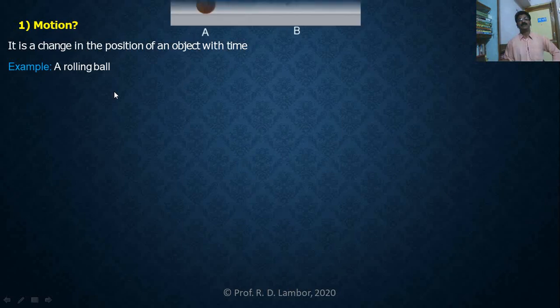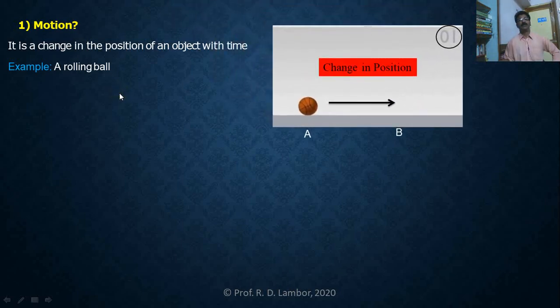You can get detailed idea from this picture. Object is nothing but a ball, and this ball is initially at position A when time here is 0, and it is changing its position from A to B in 1 second, you can say 1 minute, you can say. So ball is changing its position with time. Therefore, this ball is said to be in motion.